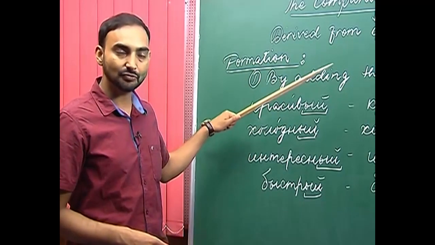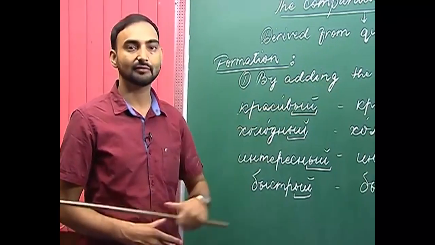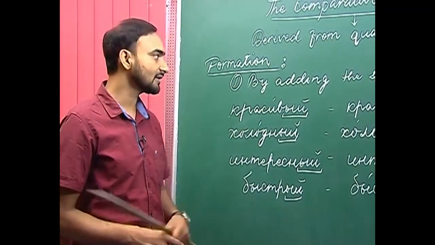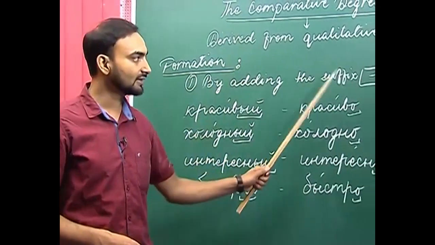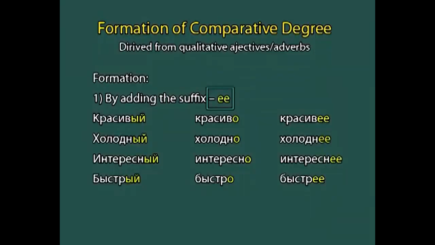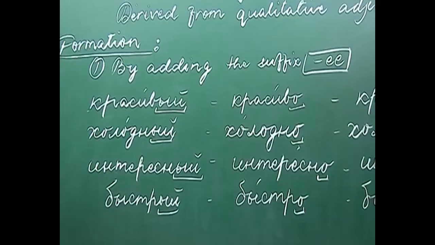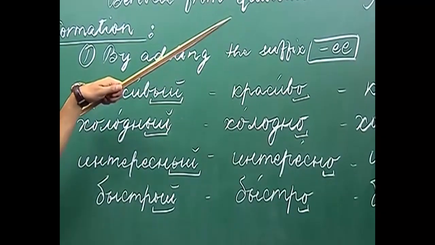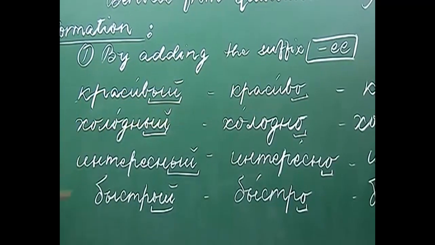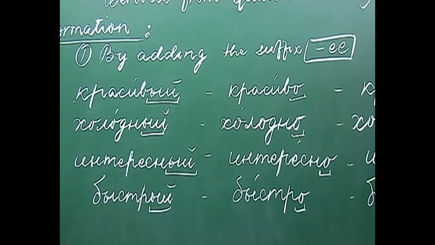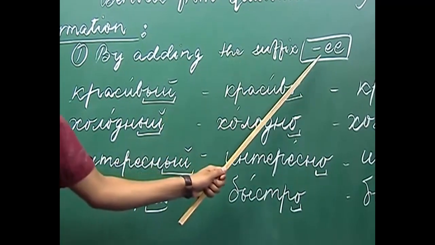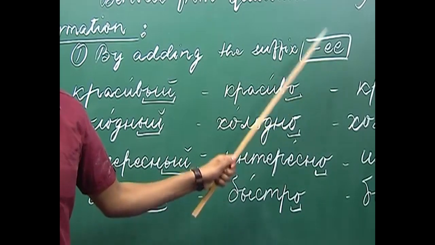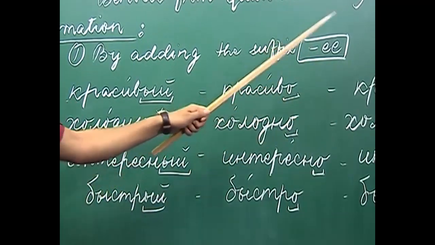So, now the question is, how do we form the comparative degree of adjectives and adverbs? The first rule that we follow while forming the comparative degree is by adding the suffix ее, it's double е. So, mainly the comparative degree is formed by adding the suffix ее, and the first е is invariably stressed in the comparative degree.